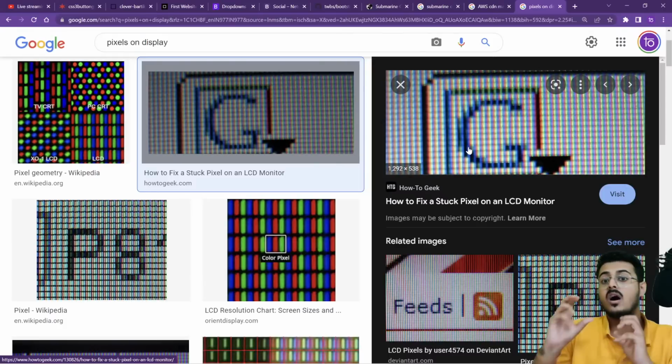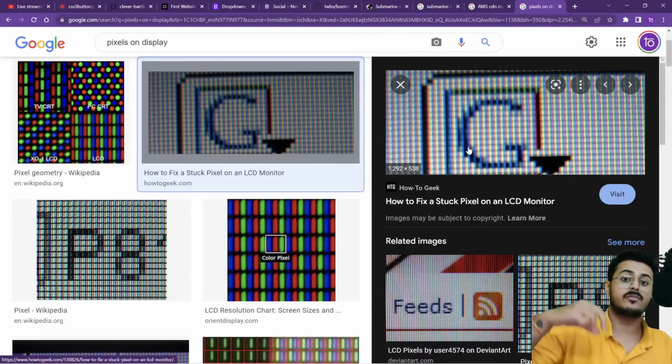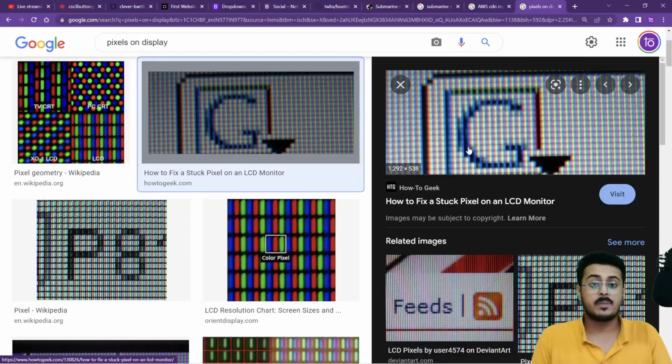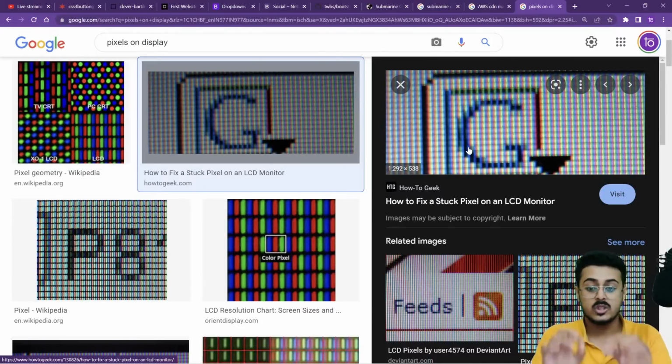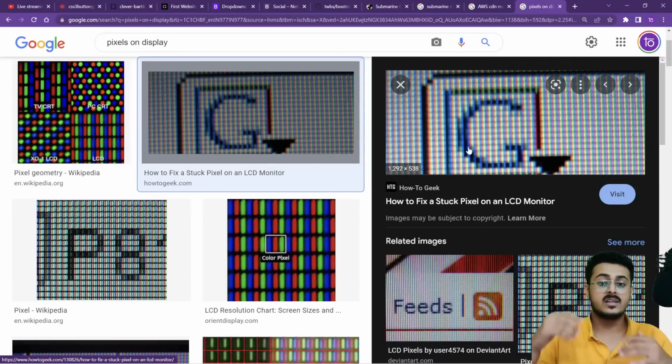So a button should be 100 pixels long and 50 pixels wide. You are able to put a size to a particular thing, whether it be text, so the font size should be 18 pixels, or the width of the image should be 400 pixels. So you are able to use those pixels, counting each of them, and creating the size or the font or all these properties of any of the objects, any of the components that you put up on your screen. And that is where these pixels come into place. Okay,